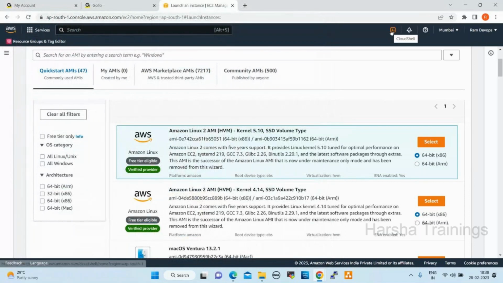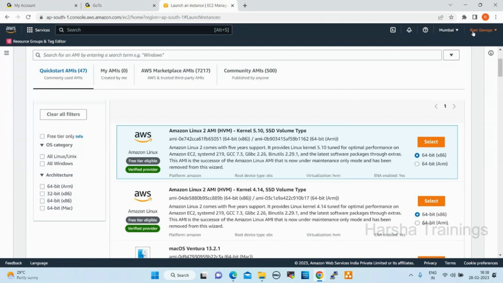So this is the notification tab. After that, we have Cloud Shell. What is Cloud Shell? Cloud Shell is nothing but a command line, AWS CLI. Sometimes for troubleshooting issues, we can connect to Cloud Shell. Through the CLI, we can execute some commands and perform some activities. So this is Cloud Shell, CLI. Now let us go back to services.